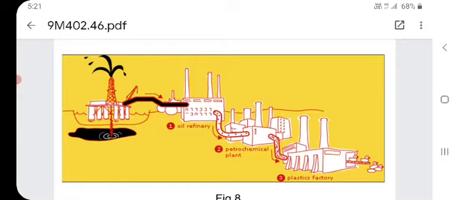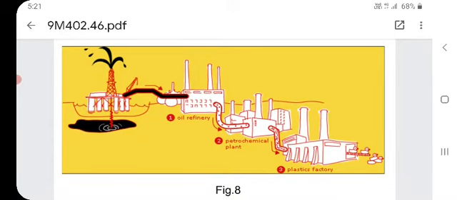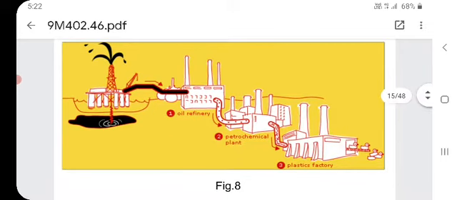First we extract the raw material from the sea, which is called crude oil. The crude oil consists of petroleum products, which may be diesel or petrol. The crude oil goes into the oil refinery, that is number 1, and then number 2, the petrochemical plant. The petrol or diesel will enter the petrochemical plant. From that, the fuel gets separated and the plastic pellets get separated. Those then enter the plastic factory.